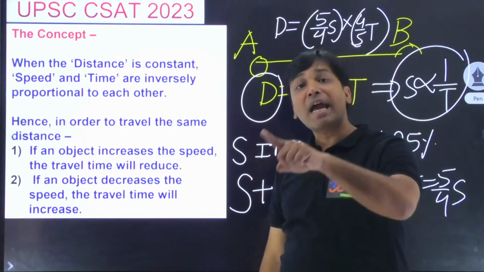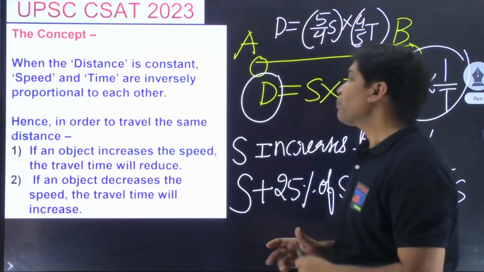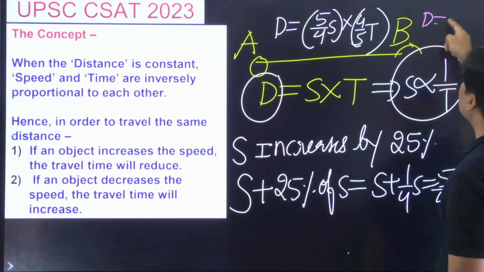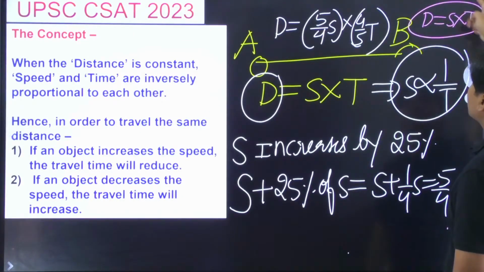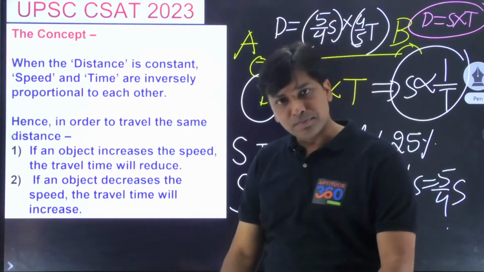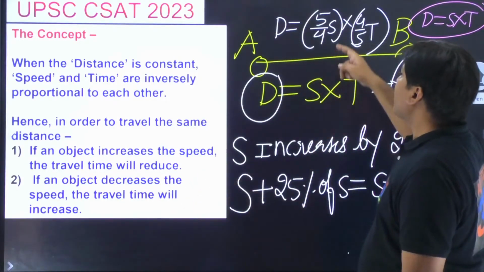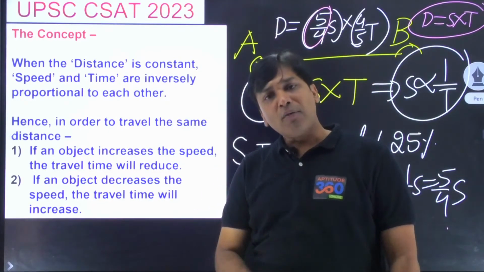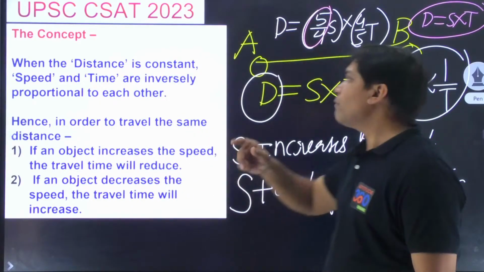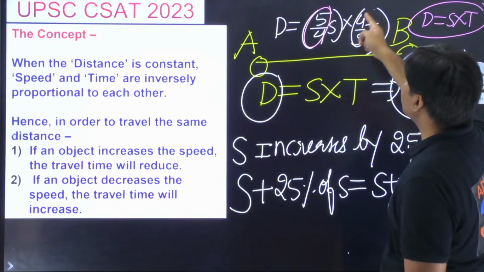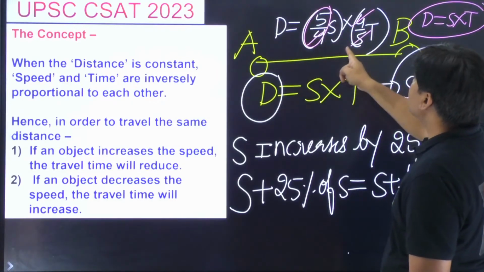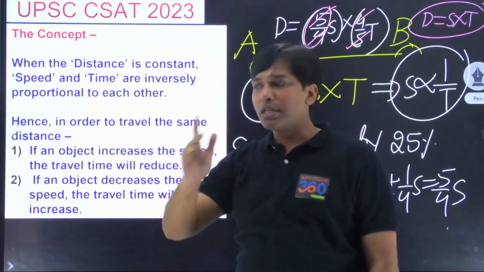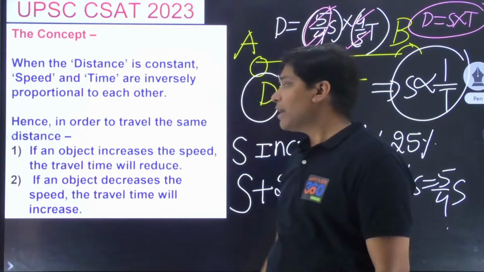This is what you have to understand in this problem. How do you have to understand it? Understand what we should do. My distance should always be s into t. It will always be s into t. Now, if somehow my speed becomes 5/4 s, to travel the same distance, my time will become the reciprocal of this fraction. And the 4s and 5s will get nullified and the answer will come out as s into t. Is that okay?